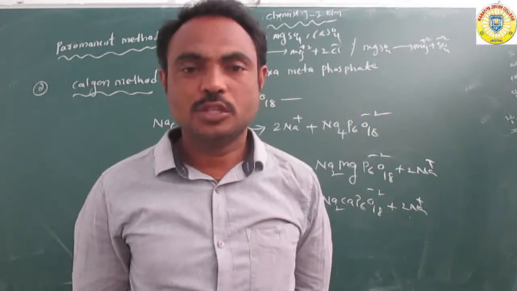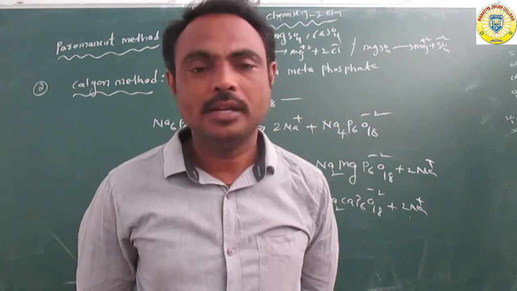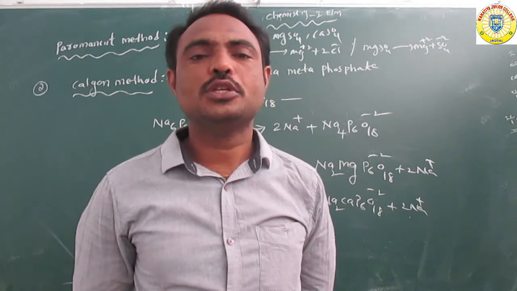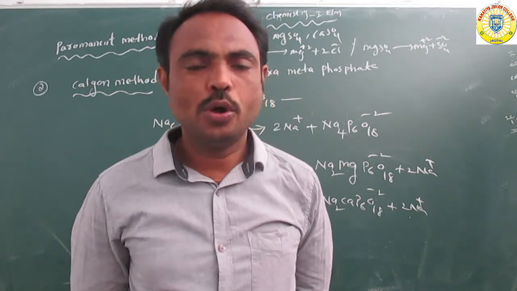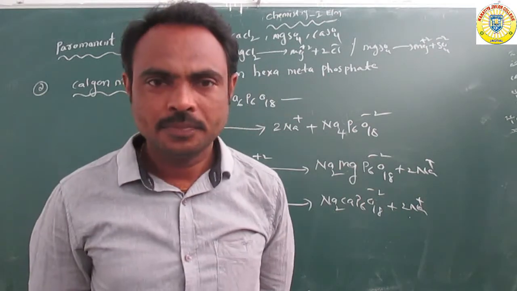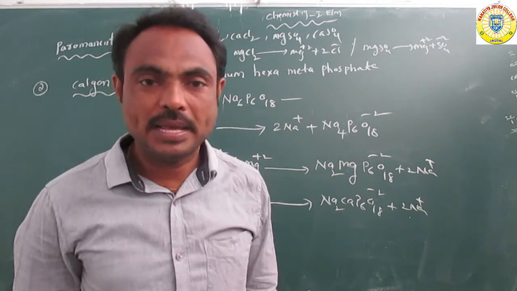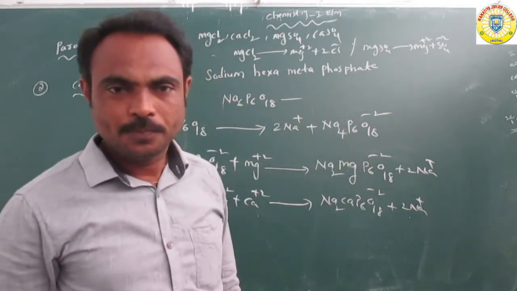And next, the Calgon method. The Calgon method is very important. Sodium hexametaphosphate, Na6P6O18, is the Calgon. First it is converted to two ions, 2Na plus and Na4P6O18 minus 2.